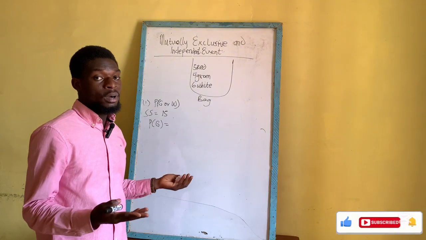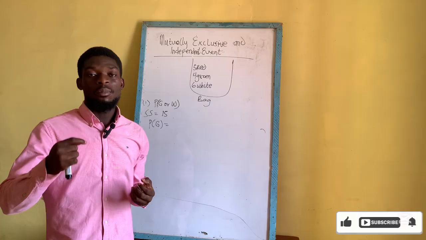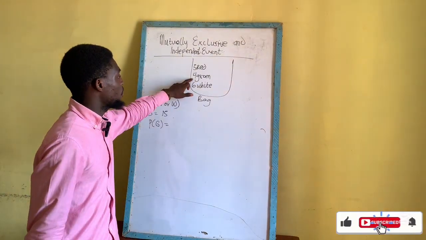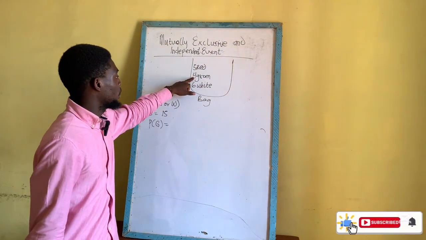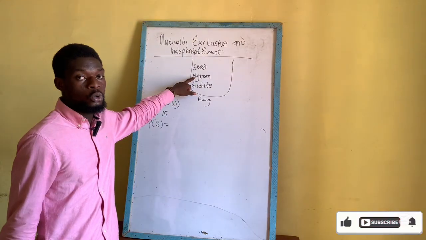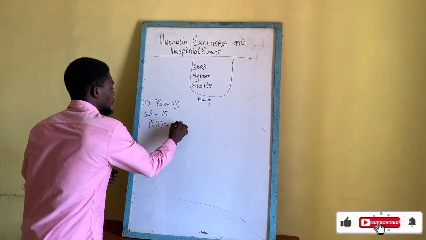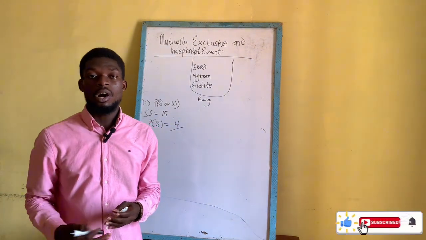In our previous video, we learned that probability is equal to the number of favorable outcomes over the total possible outcomes. In this case, our favorable outcome is the green ball here, which is 4. So the probability of picking the green ball becomes the number of favorable outcomes, which is 4, divided by the total number of possible outcomes.